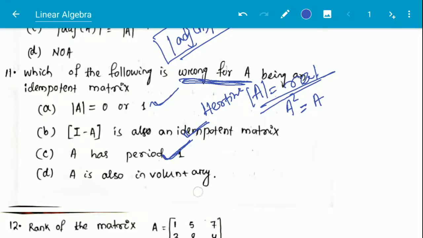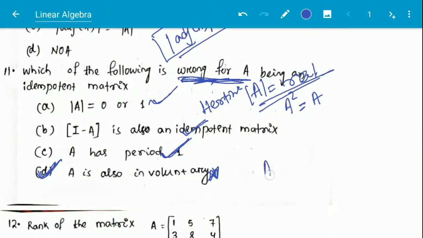So option number D is the answer here. This is not correct. So what is involutory? Involutory is A square is equal to I, the identity matrix, and here, as this is an idempotent matrix, A square is equal to A. So this is not the right thing.